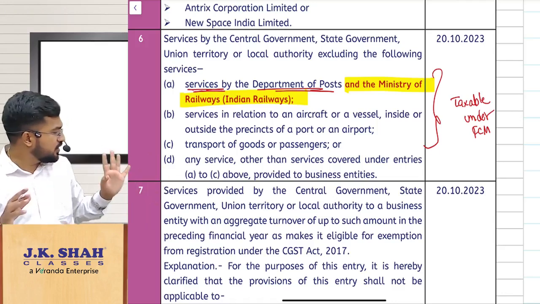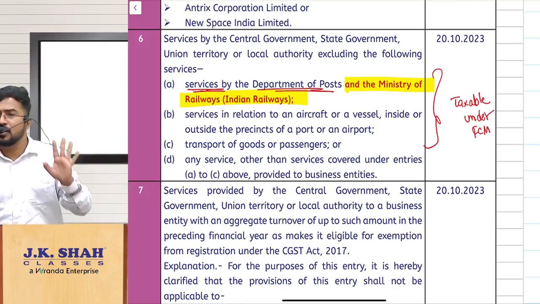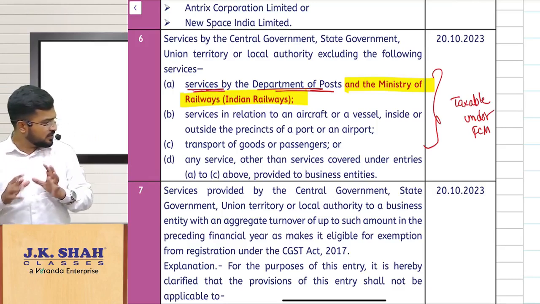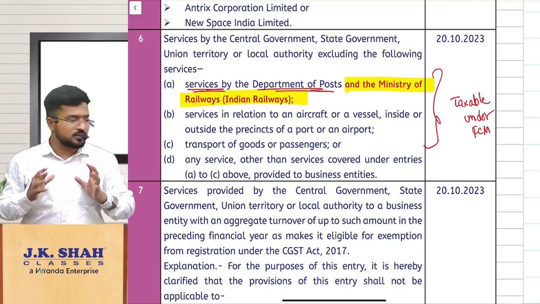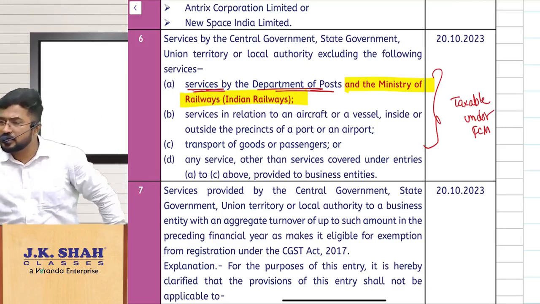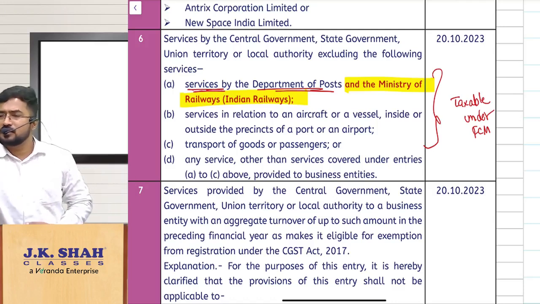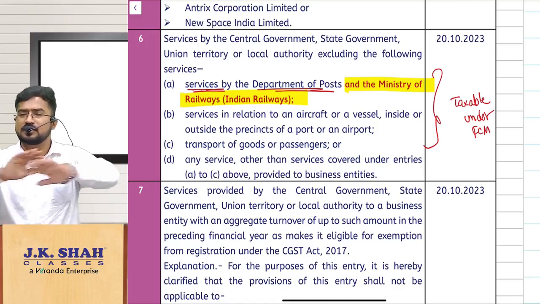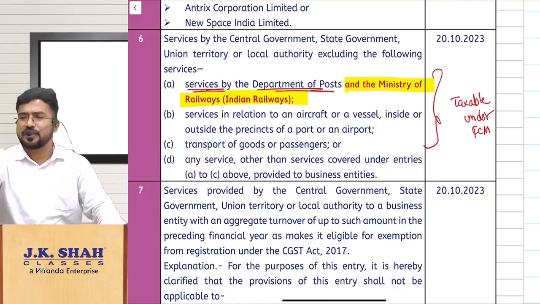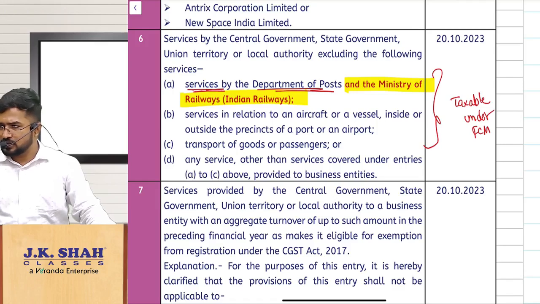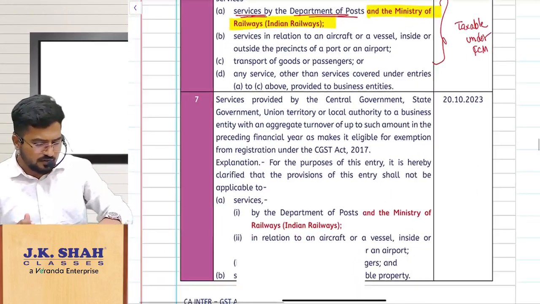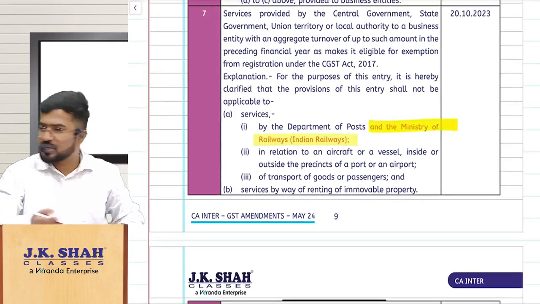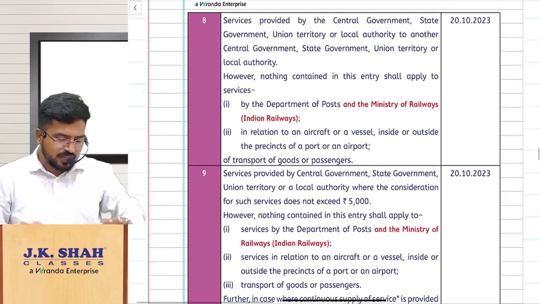I repeat, even online students, please be careful. Don't misunderstand. Here there is an addition of Ministry of Railways, Indian Railways in this concept, but the point is, I am enjoying relaxation under a different entry. The different entry says, sir, transportation of passengers through railways other than first class and AC is exempt. That means first class and AC only taxable. Am I clear? So still it is taxable. So everywhere here in this entry number 6, entry number 7, wherever this word Department of Post is there, next to that they have added this.